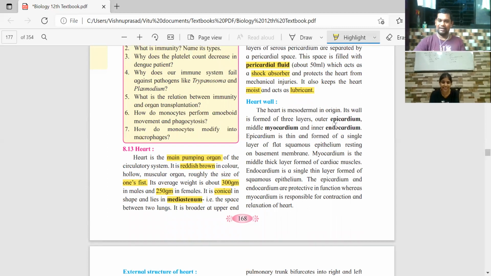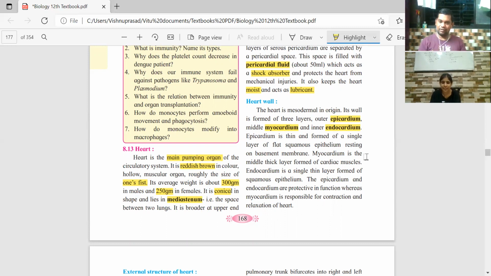The outer layer is called epicardium. The middle one is called myocardium. The inner one is called endocardium. Epi for outer, myo for middle, endo for inner. Epicardium is the outer layer, endocardium is the inner layer.